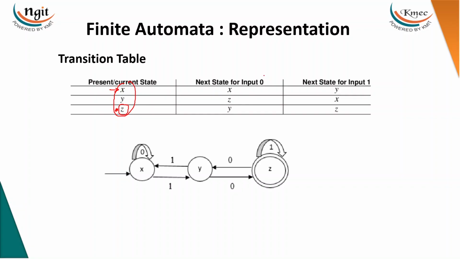So both star and circle denote the final state in the table. Then on x, if we read 0, we are going to x. On x with 1 we are going to y. On y with 0 we are going to z, and on y with 1 we are going to x. Whatever transitions you have represented in the diagram, you have to represent as a table. That's it, nothing more than that, right? And we have one more representation of finite automata. Other than these two, we have the instantaneous description.